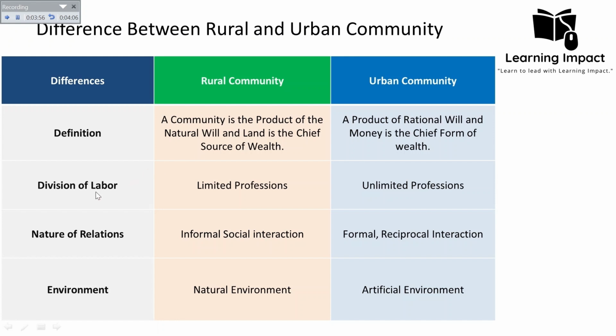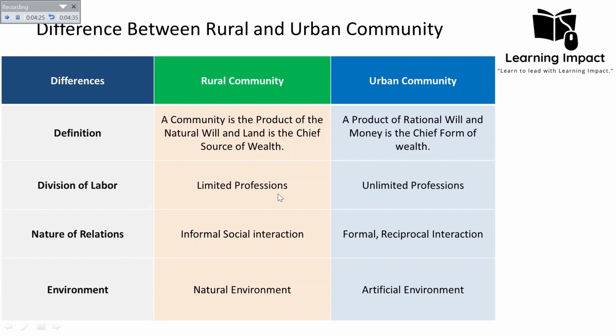Then the second is the division of labor. In the rural community, we know that there are limited professions available, and this is one of the reasons that most of the people migrate to the urban community or urban areas, where there are unlimited professions. And these limited professions also give the rural community fewer chances to compete in a global world. And now, what do we mean by limited professions and unlimited professions?